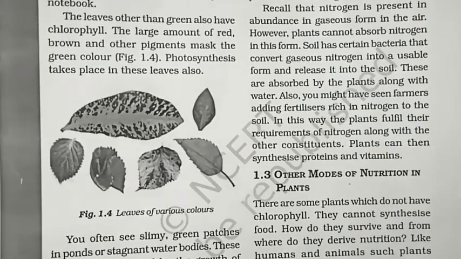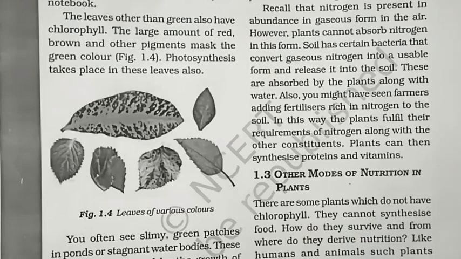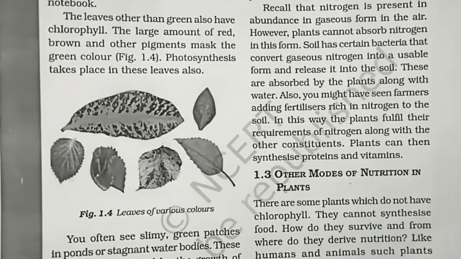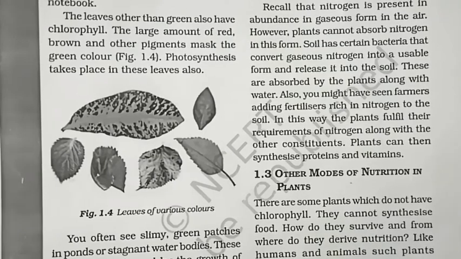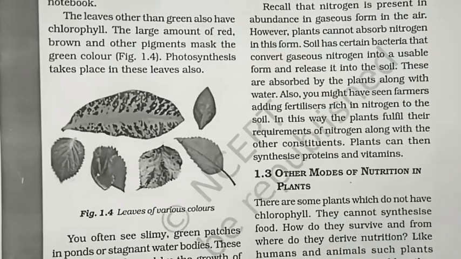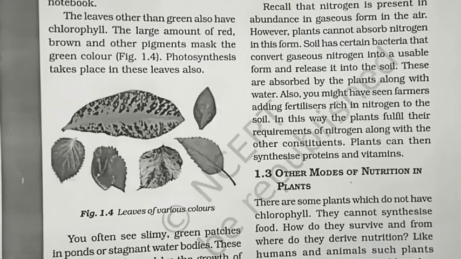Look at figure 1.5. Do you see a yellow wiry branched structure stringing around the stem and branches of a tree? This is the plant called Cuscuta, also called Amarbel. It does not have chlorophyll. It takes ready-made food from the plant on which it is climbing.